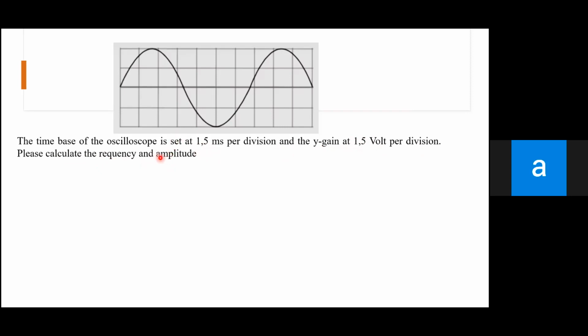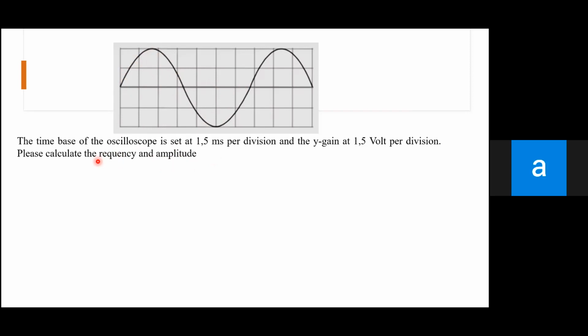If the question only asks about the amplitude, not peak to peak, you only calculate from a single peak. If we talk about peak to peak, you calculate this and also this. If only about the amplitude, you just calculate this region only. Amplitude is vertical division, meanwhile frequency or period is horizontal division. Firstly, let's calculate the frequency.